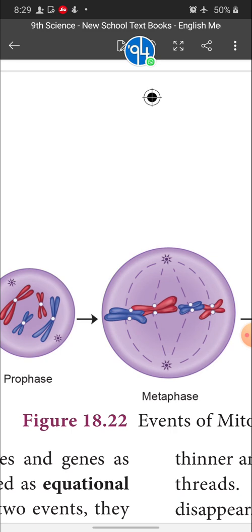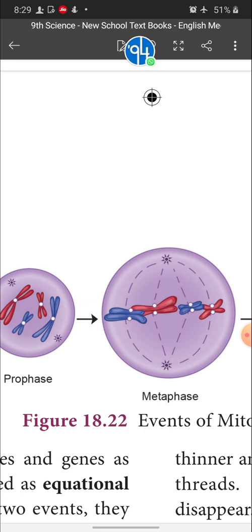And you can see from the centriole there is a thread-like structure arising and attached to the centromere of the chromosome. When you see the structure of a chromosome individually, the chromosomes are attached at the central spherical structure called what? Centromere.